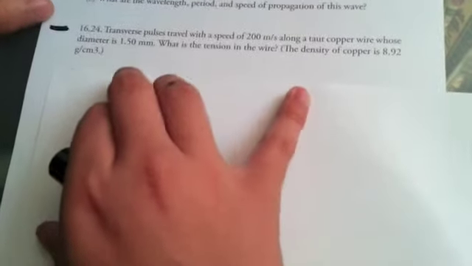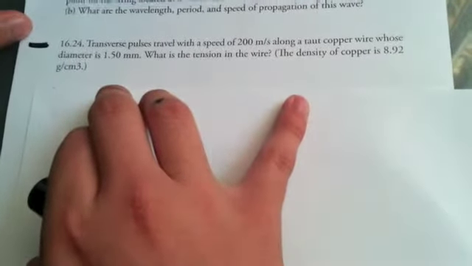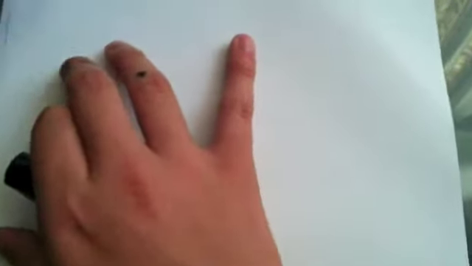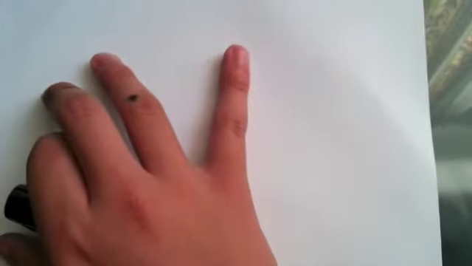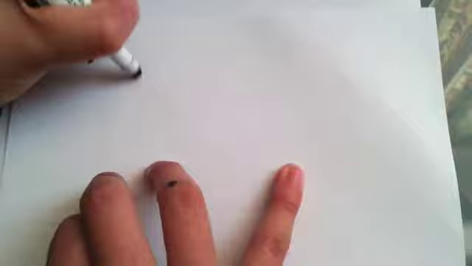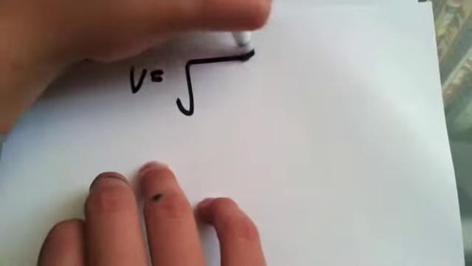In chapter 16, problem 24, it tells us that there is a speed of 200 meters per second and a diameter of 1.50 millimeters. So first of all, we have to write our formula that says that velocity equals the square root of T over mu.